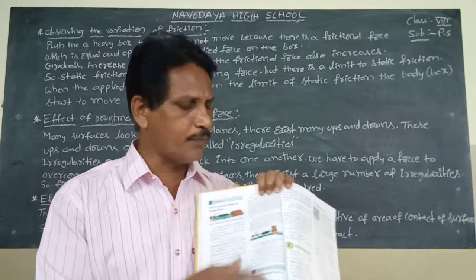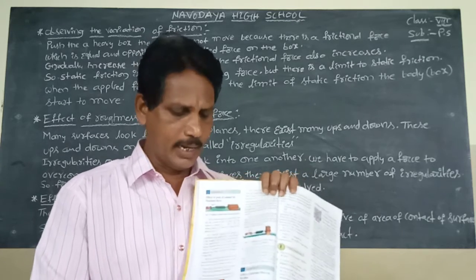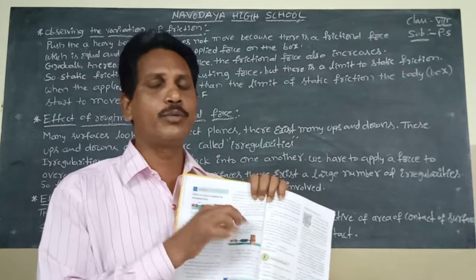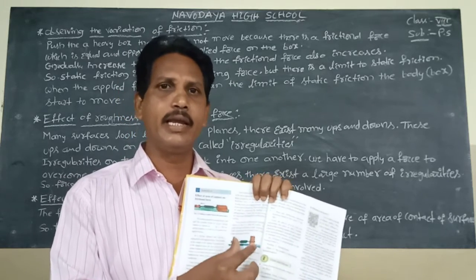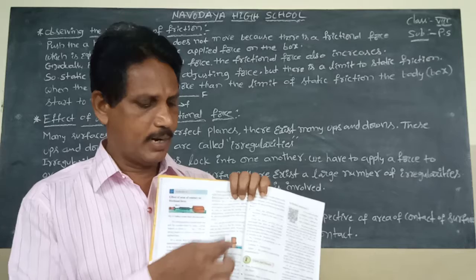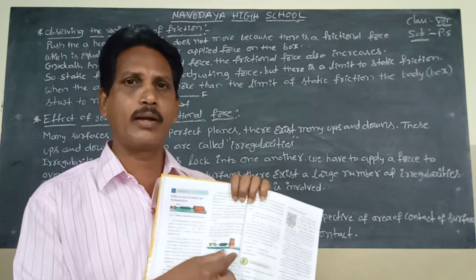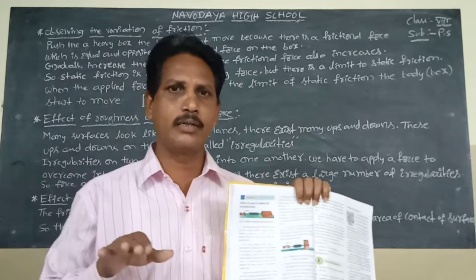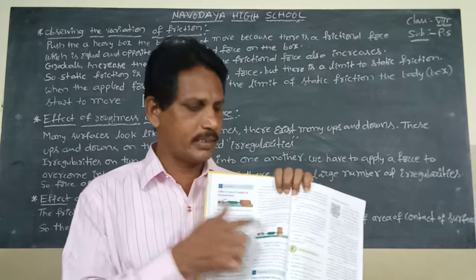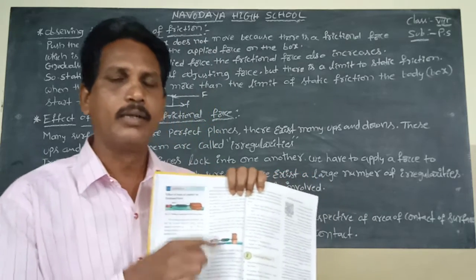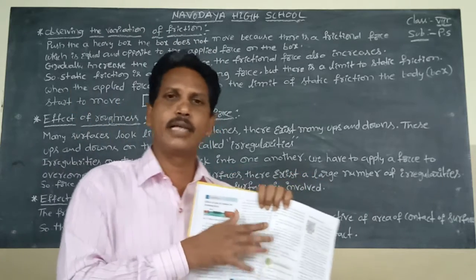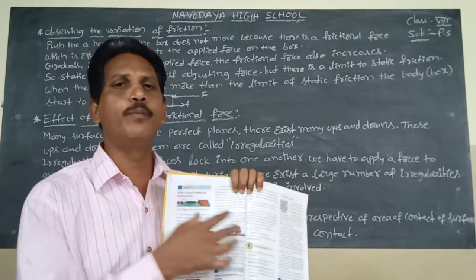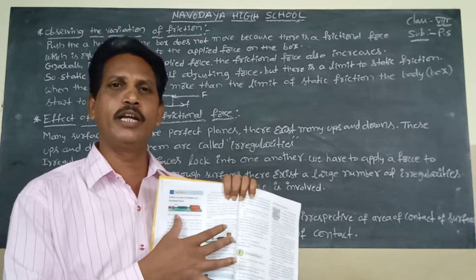Okay, the same amount of force is applied on another wooden block. It is the same wooden block, but this one lies vertically on the surface. In the first case, the wooden block lies horizontally on the surface. In the second case, the same wooden block lies in a vertical direction on the floor. We apply the same amount of force on both these wooden blocks.